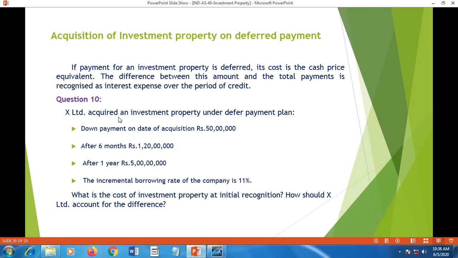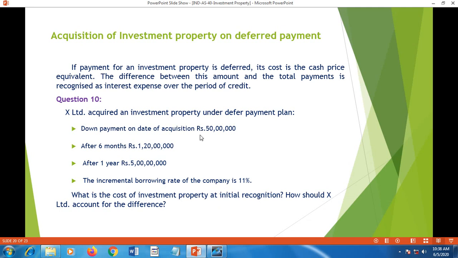X Limited acquired an investment property under defer payment plan. Down payment on the date of acquisition 50 lakh. After 6 months 1 crore 20 lakh is paid. After 1 year 5 crore is paid. The incremental borrowing rate of the company is 11%. What is the cost of investment property at the initial recognition? How should X Limited account for the difference?